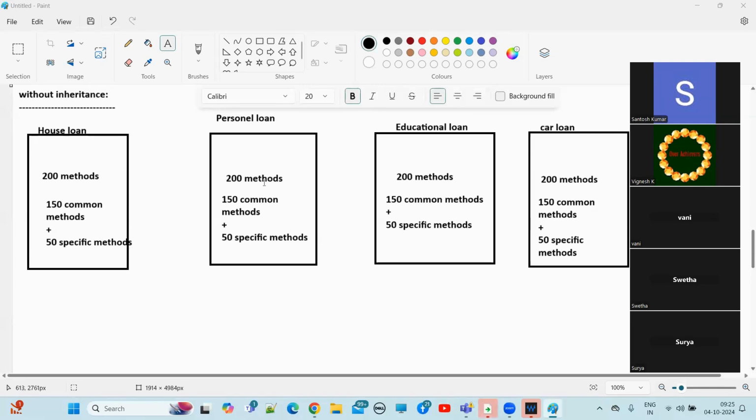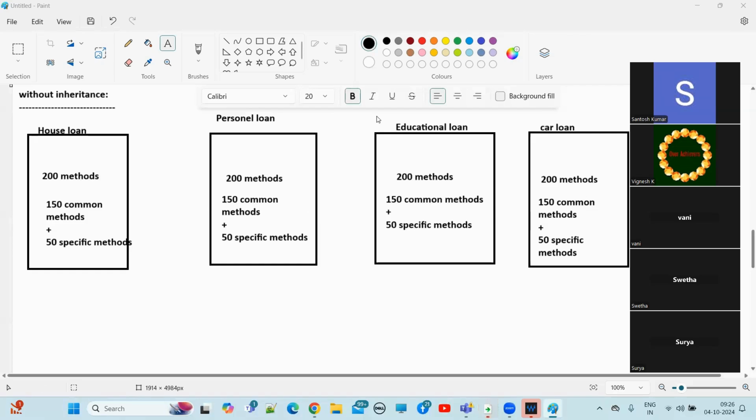So now, to solve that issue, what is the solution here? We have to reuse these 150 common methods. Understand? These 150 methods are common for each and every loan class. If 150 methods are common, why can't we reuse those 150 common methods instead of writing them in each and every class?